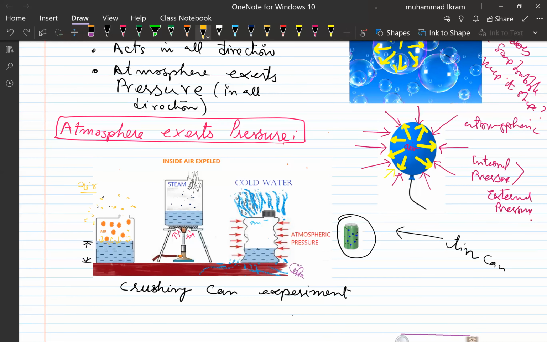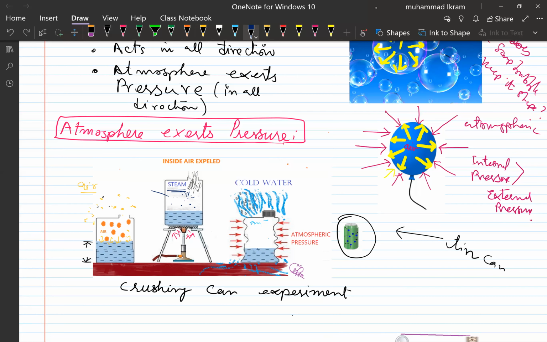When it begins to boil, then what will happen? Steam will form. As you see the steam right here, this is the steam. I marked it already. The steam will cause the air above the water surface to be pushed outward. This air is then expelled, right? All the air is expelled.